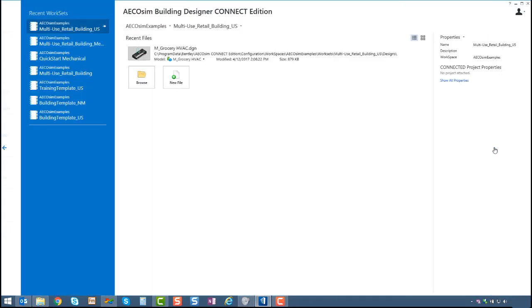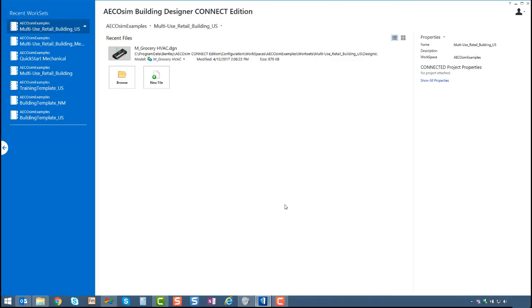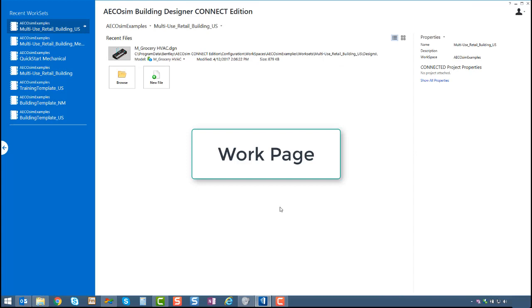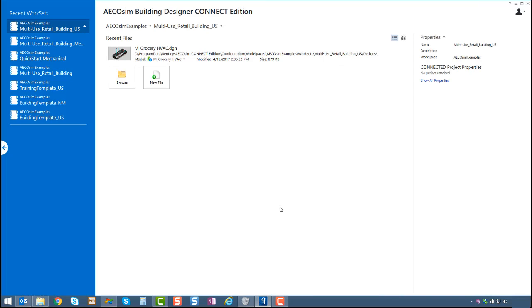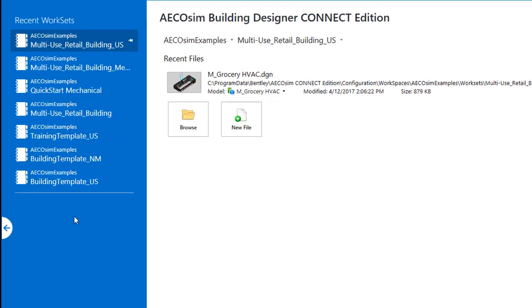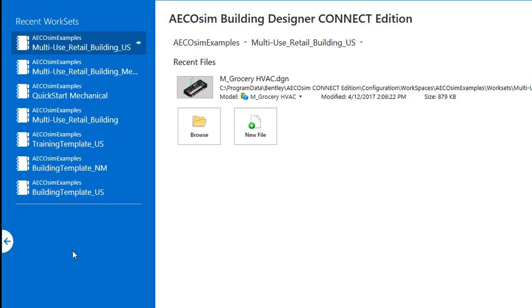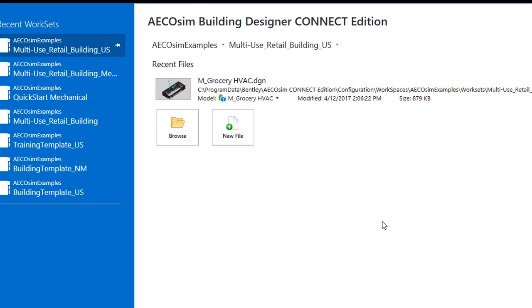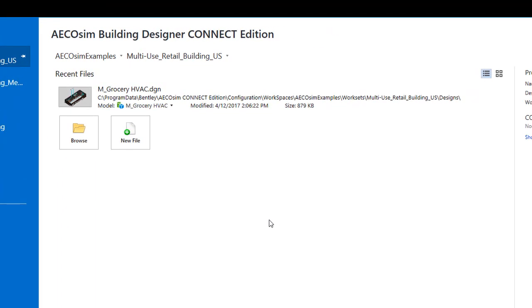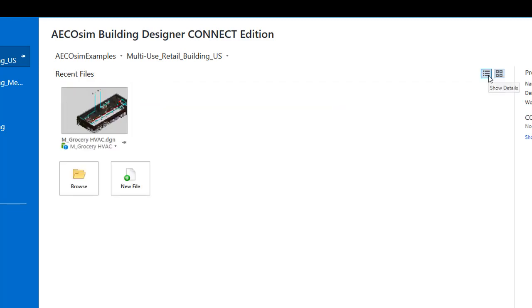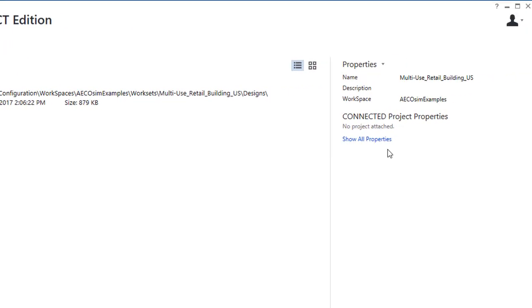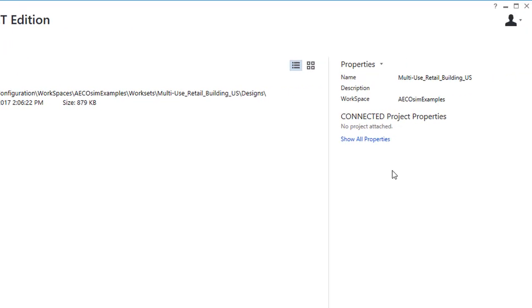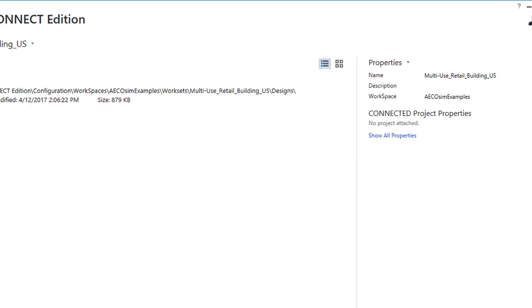start a work session. So when we come to start a work session, we're now on the work page of AECOsim Building Designer Connect Edition. The work page has a list of recent work sets over on the left. In the middle section here, you will see a list of recently used files, and you can switch this list to just showing you the thumbnails or showing you the details. And on the right here is properties of the work set.